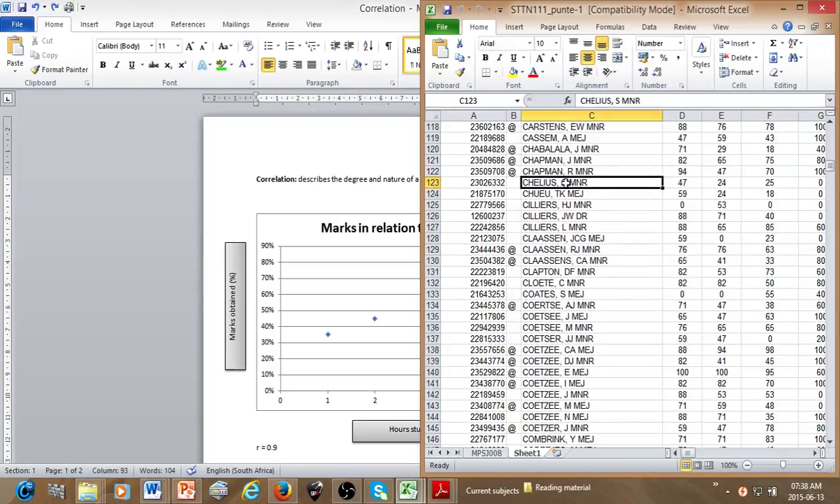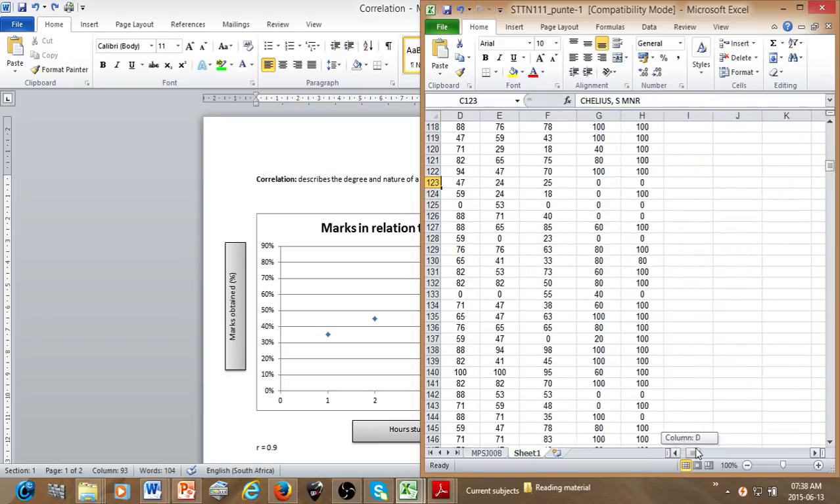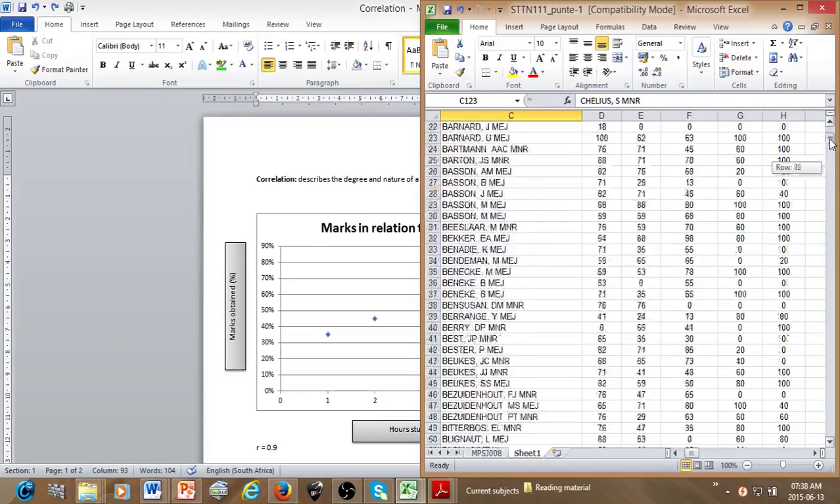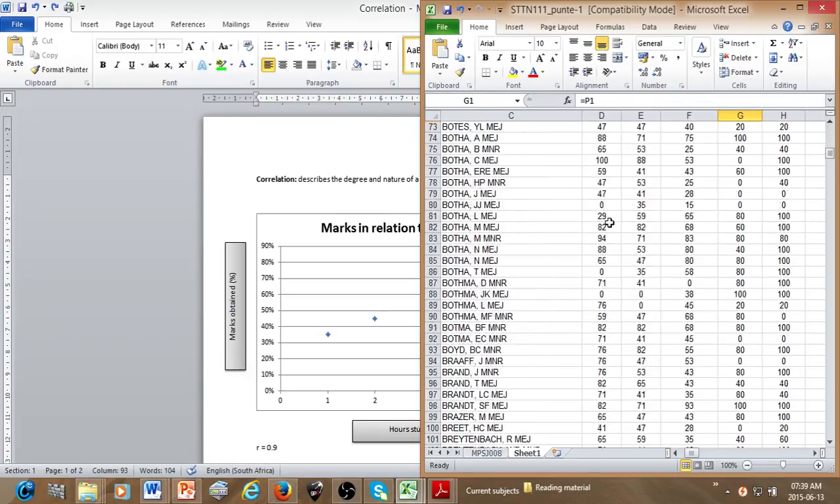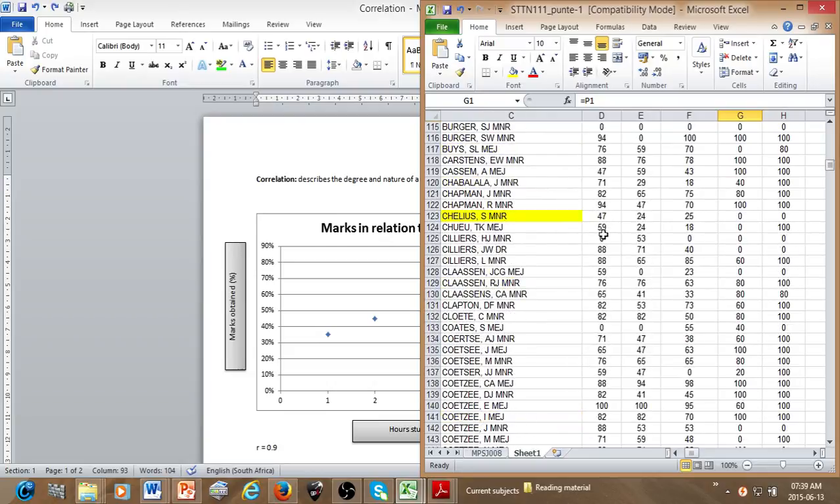Okay, so where's Chilius? There's Chilius. So let's quickly look at what each of these marks represent. Test 1, test 2, semester test, and then these were online tests on Ifundi. Go down. Test 1, I got 47%. Class test 2, I got 24%. The semester test, I got 25%.